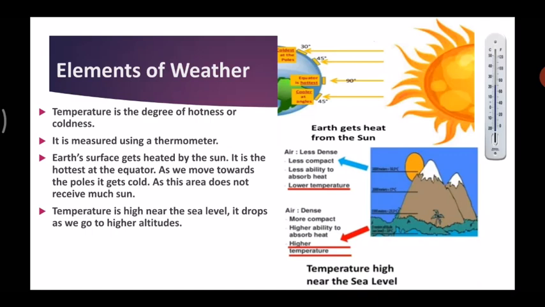If we go higher and higher up, these rays start bending at angles, so it gets cooler and cooler. Now look at the second picture. Here, the more we go up in altitude, the more the temperature gets lower. So the temperature is higher near the sea level.